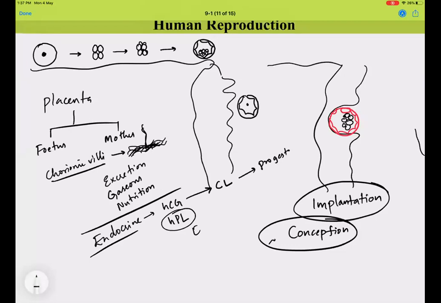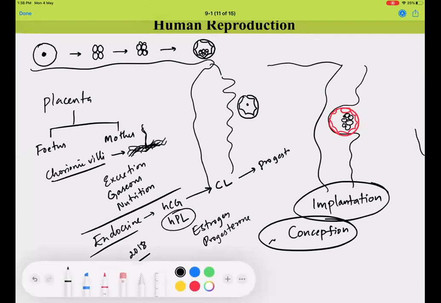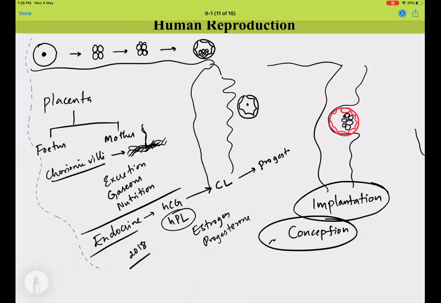In addition to that, estrogen and progesterone are also released by placenta, right? So 2018 NEET question: hormones released by placenta. This was one question among a few questions asked from this chapter. All right, so this is something which is released from placenta. Let us talk more about the developmental events.